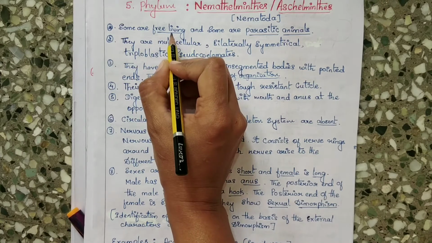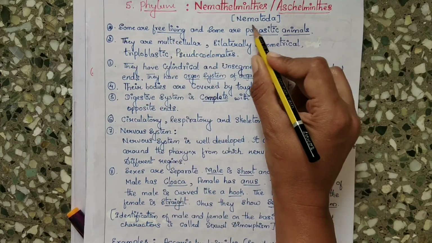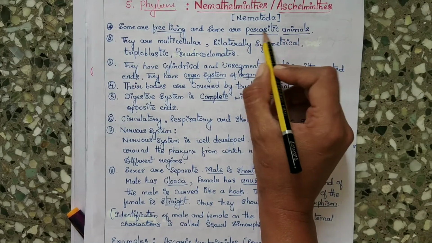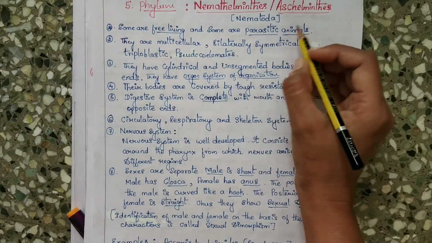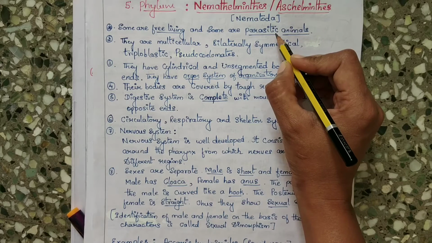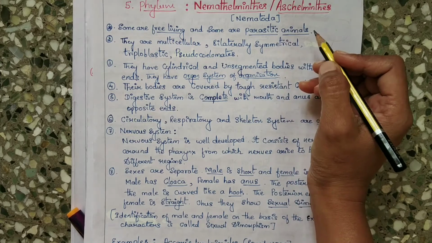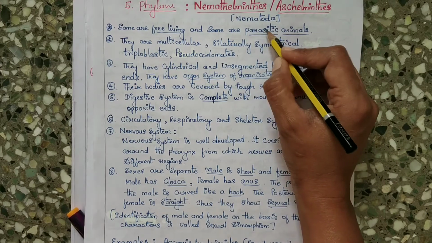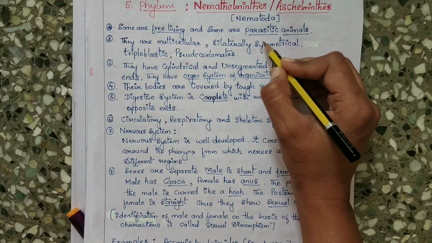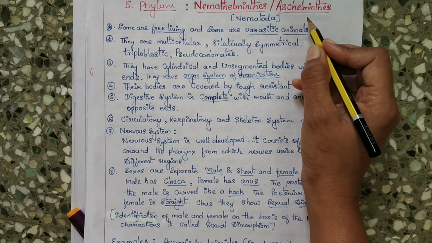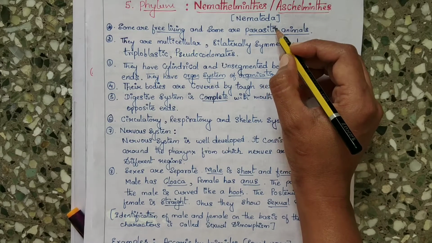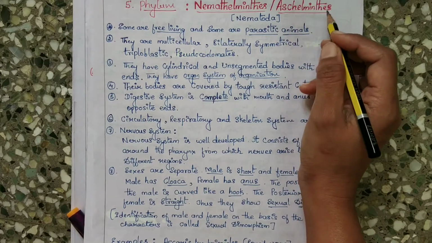Some are free living and some are parasitic animals. This is important because most of the Aschelminthes are parasitic animals. You can take the example of roundworm. These are parasitic animals because they depend upon the host organism for their survival. Sometimes these even cause harm to the host organisms.